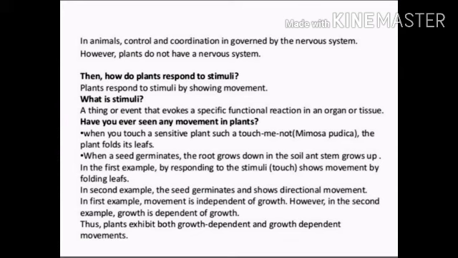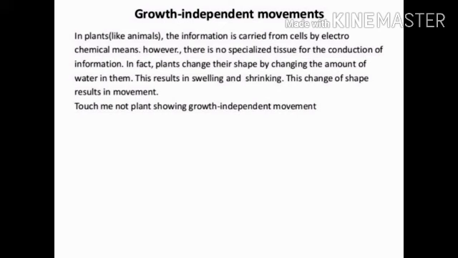When a seed germinates, the roots grow down in the soil and the stems grow up. In the first example, by responding to the stimulus of touch, the plant shows movement by folding leaves. In the second example, the seed germinates and shows directional movement. In the first example, the movement is independent of growth. However, in the second, the movement is dependent on growth. Thus, plants exhibit both growth dependent and growth independent movement. First is growth independent movement.